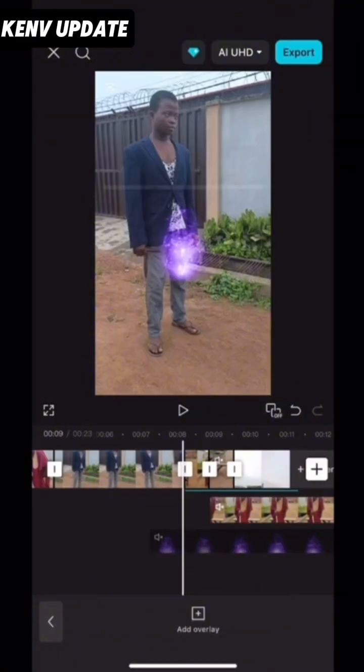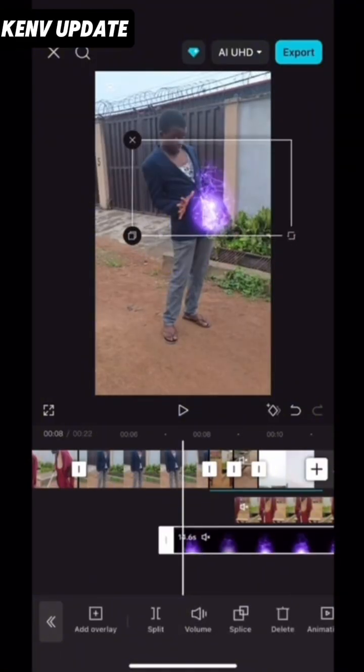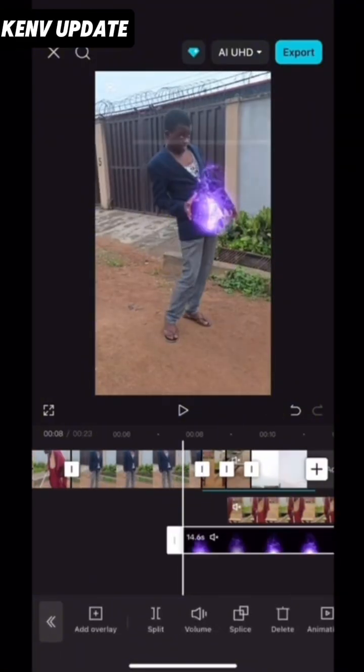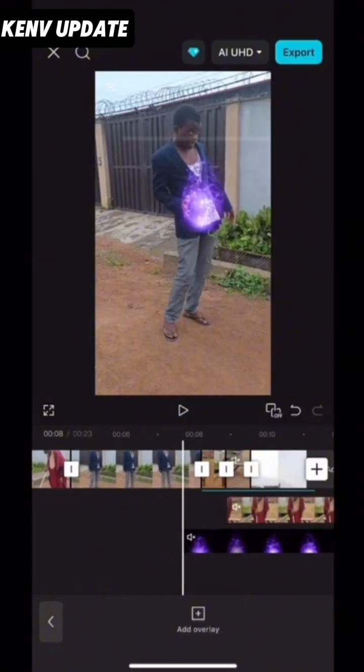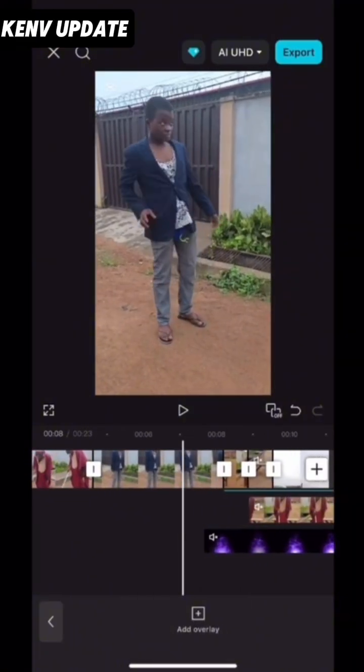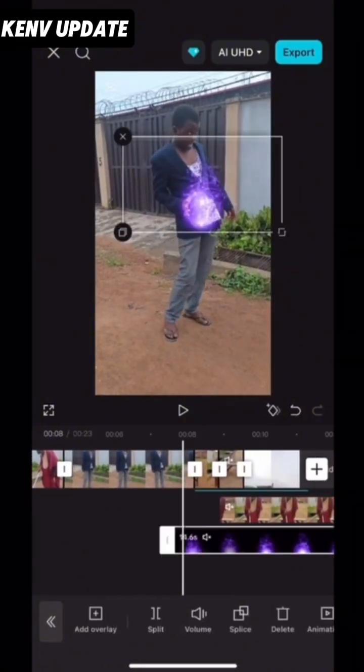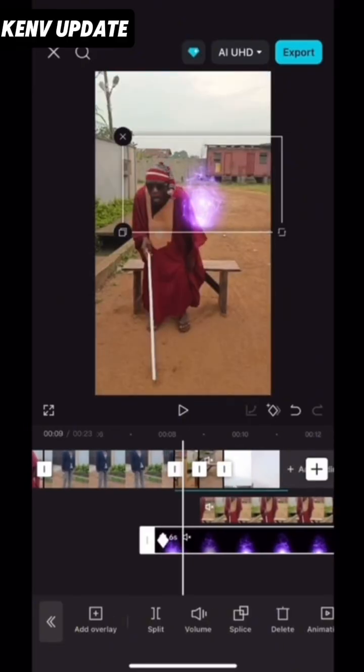You are going to be dragging this light to her hand, drag it to her hand, then you do your necessary adjustments. All right, after adjusting it, you click on the light and add keyframe. Okay, click on this your light here, click on the light, then you are going to be adding keyframe on it. All right, you adjust it a little bit.